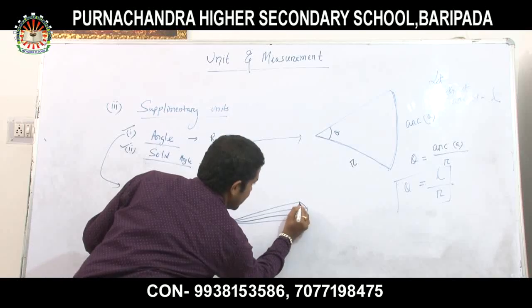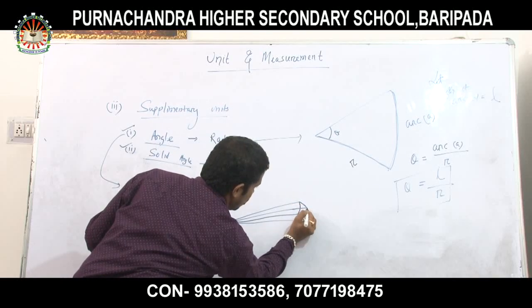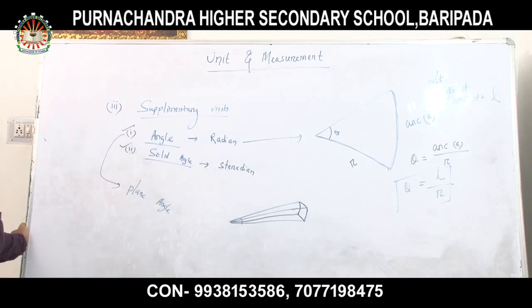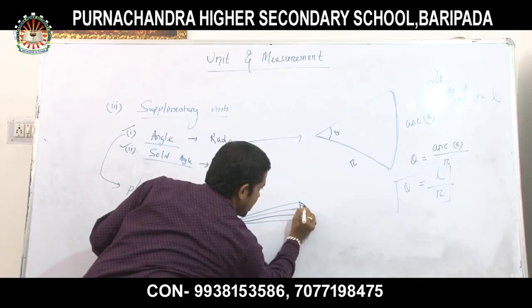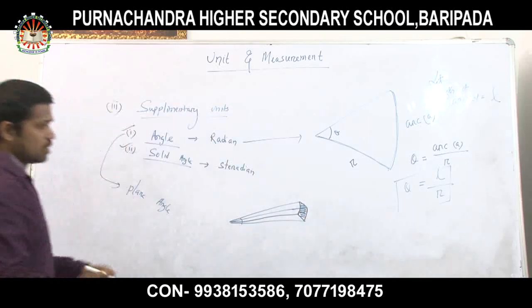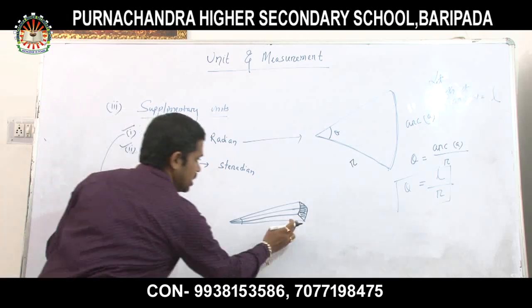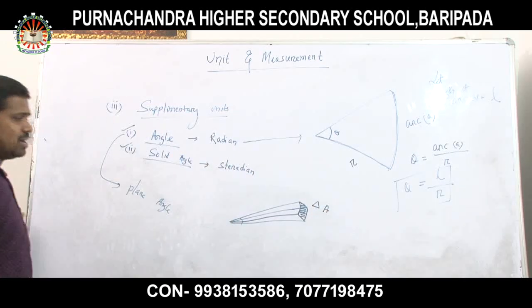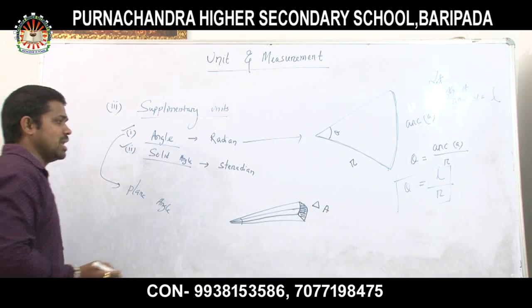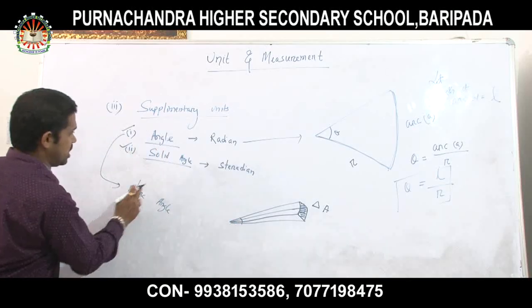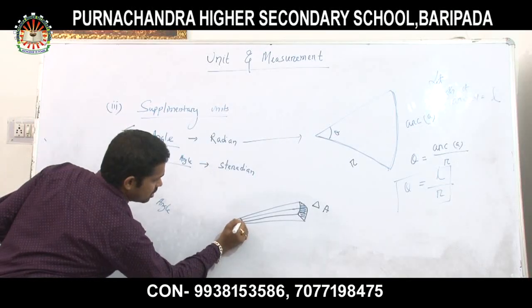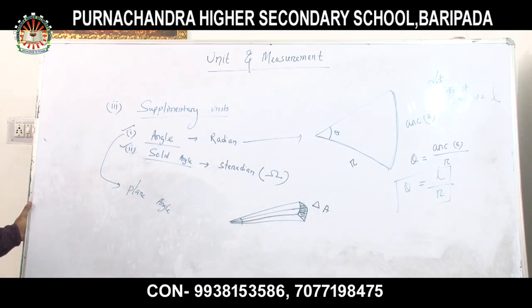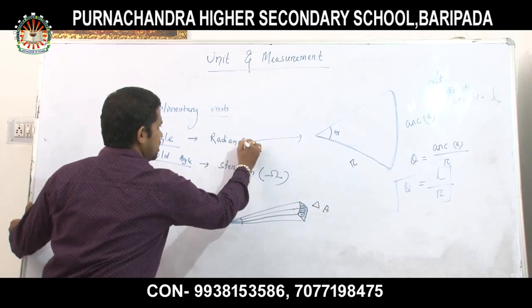This is some part of a sphere. This is the center angle, and this is my surface. Suppose the area of the surface I take as del A, and this angle is denoted as steradian, and the notation for steradian is omega.